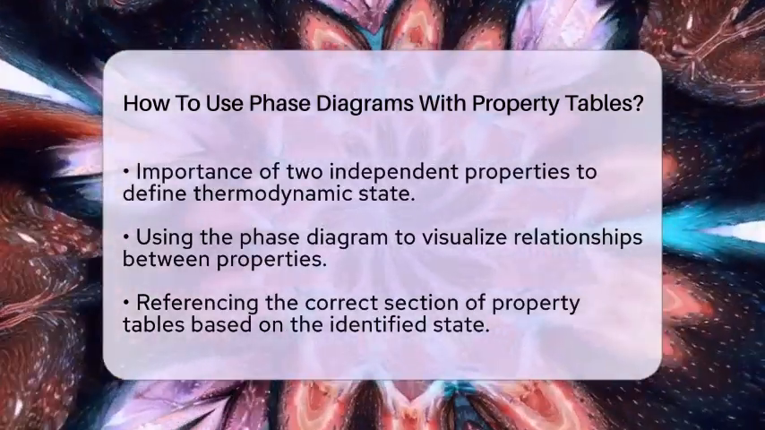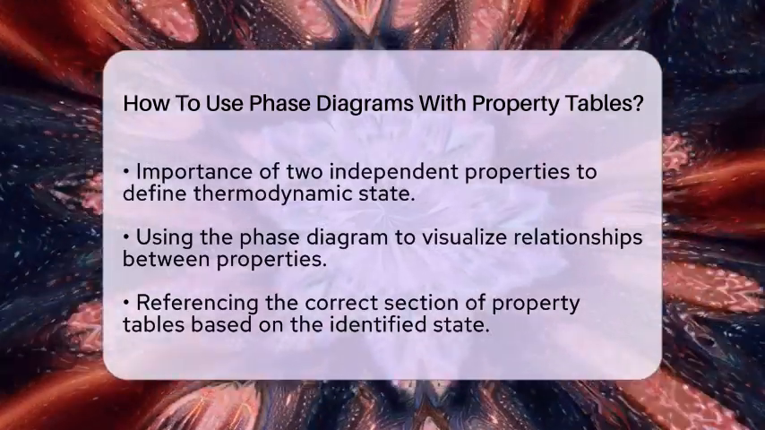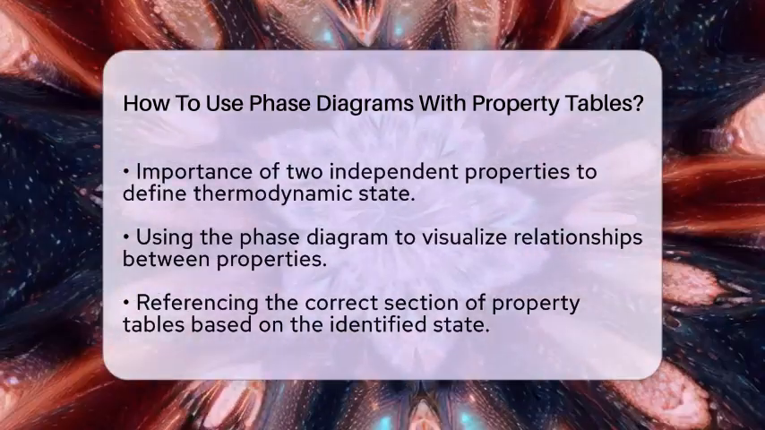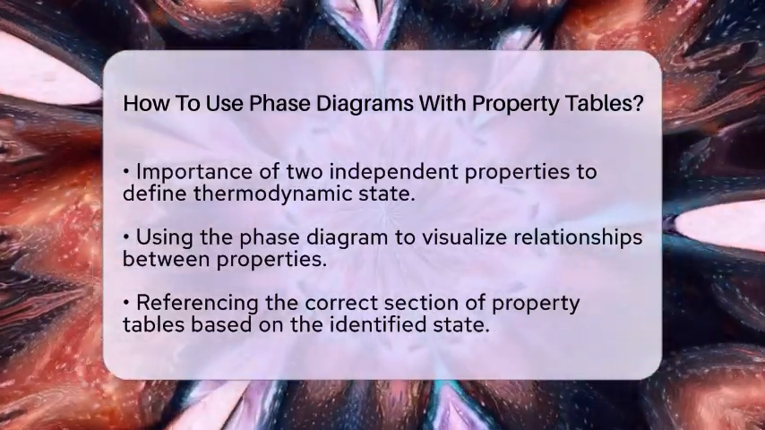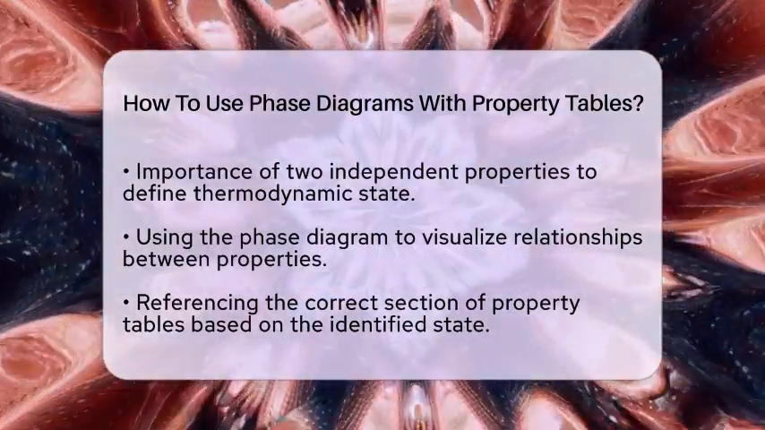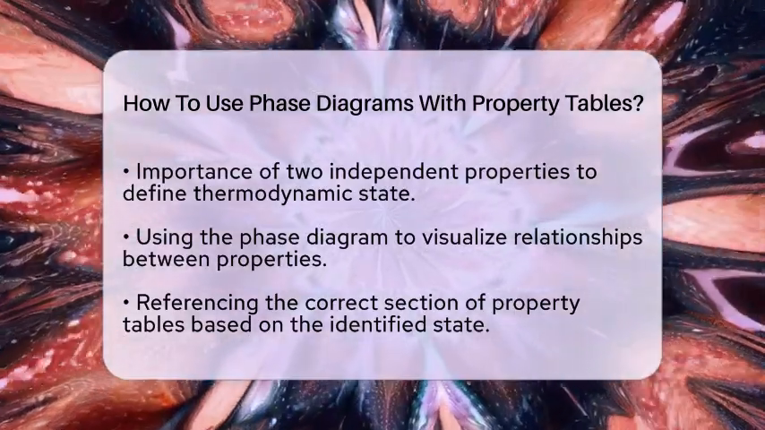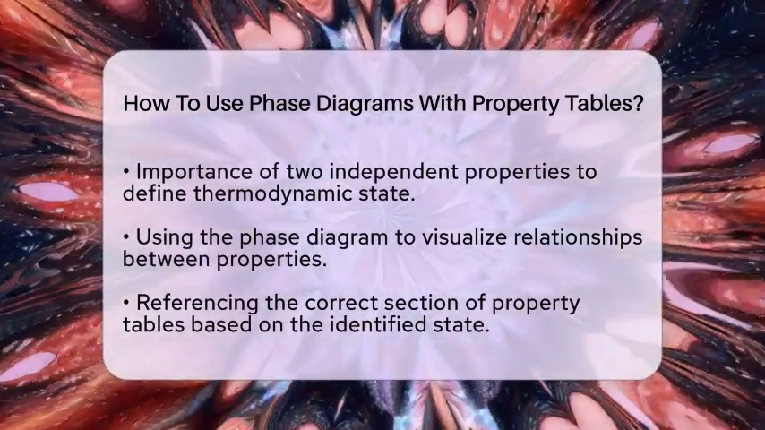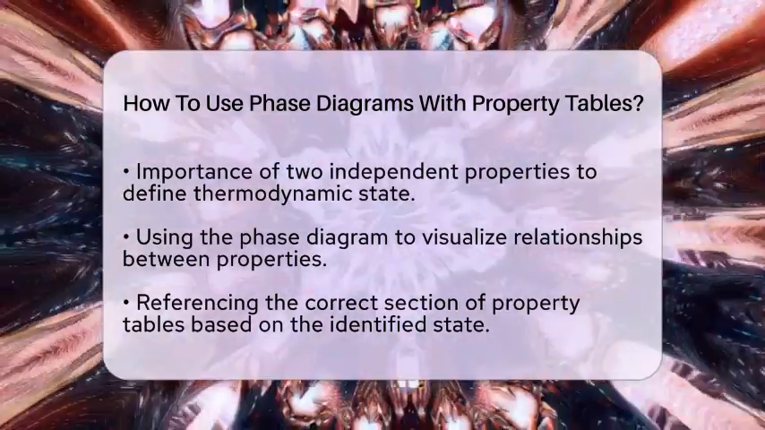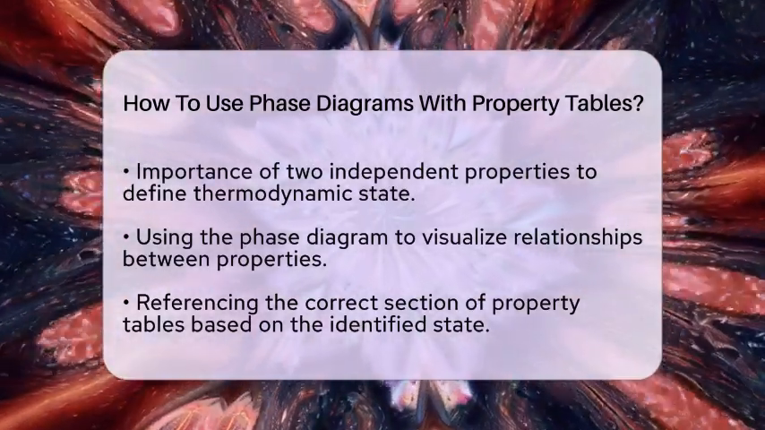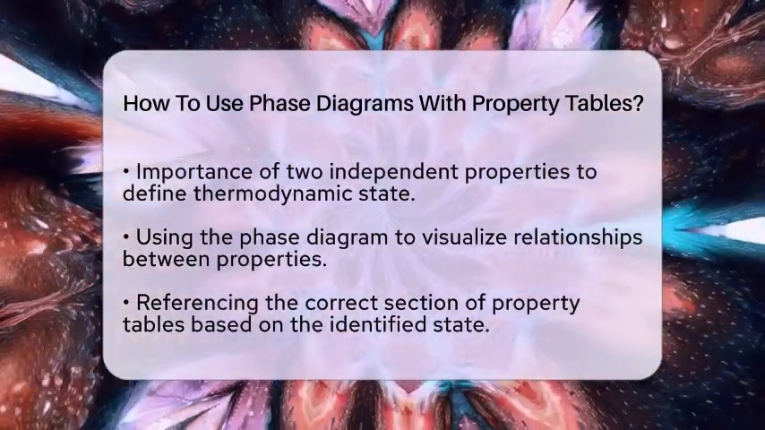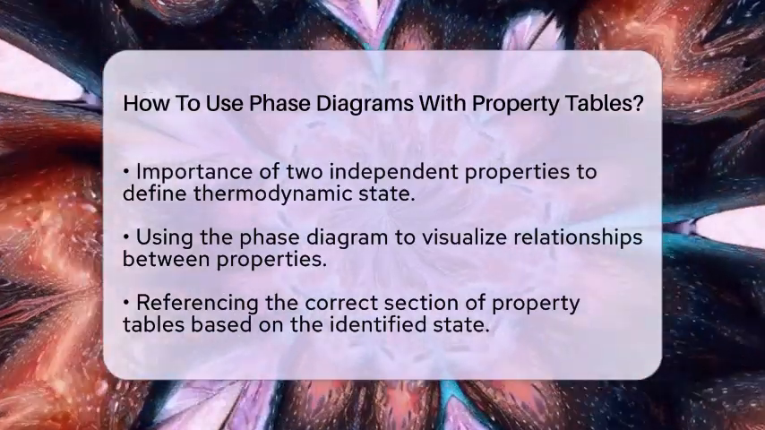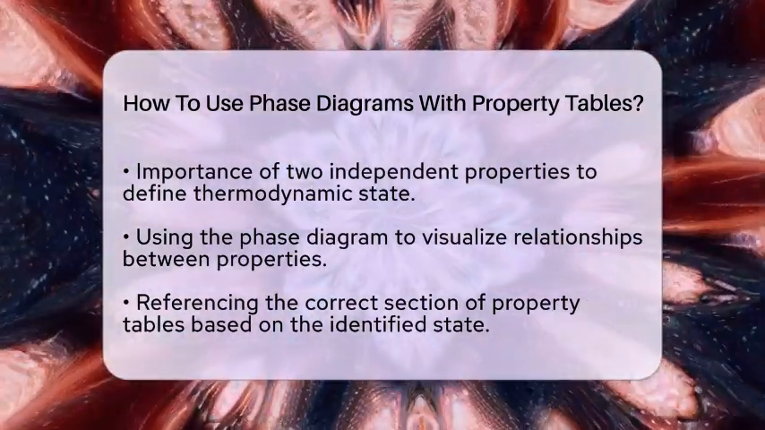If your substance is a mixture of liquid and vapor, you can calculate properties using quality. Quality represents the mass fraction of vapor in the mixture, ranging from 0 to 1. You can find any extensive property, such as internal energy or enthalpy, by interpolating between the saturated liquid and vapor values. The formula is simple. Property equals (1 minus quality) times the property of the saturated liquid, plus quality times the property of the saturated vapor.